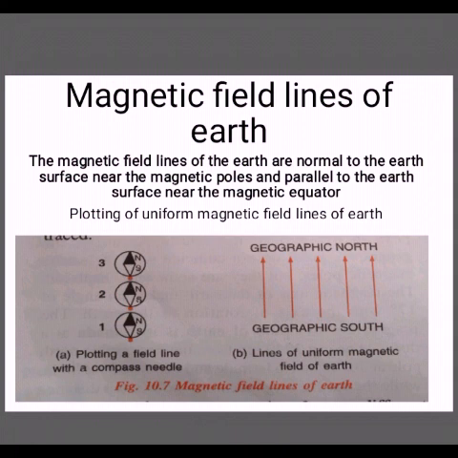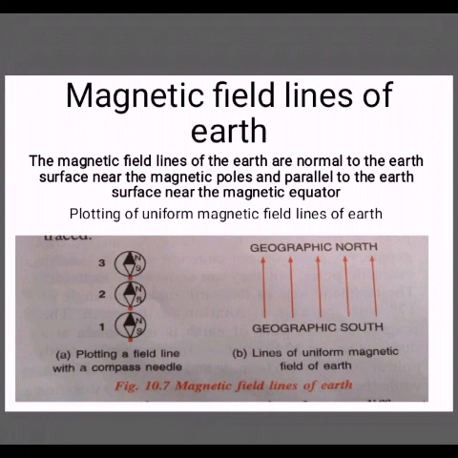Magnetic field lines of earth. In a limited space, the magnetic field lines of the earth are parallel and equidistant to each other as shown in the figure. They are always directed from geographic south to geographic north. They are horizontal at the magnetic equator and vertical at the magnetic poles, but at any other point they are inclined to the horizontal. The magnetic field lines of the earth are normal to the earth's surface near the magnetic poles and parallel to the earth's surface near the magnetic equator.